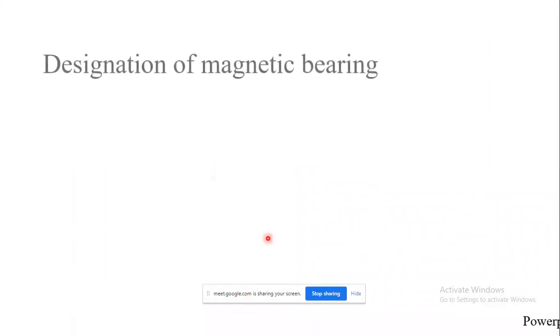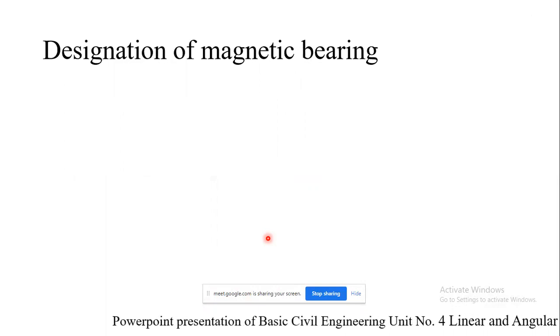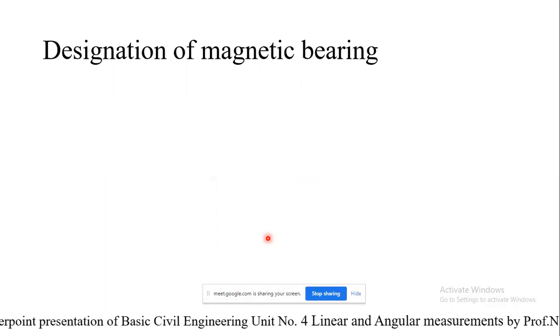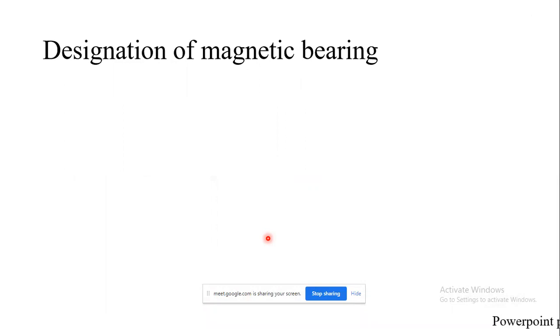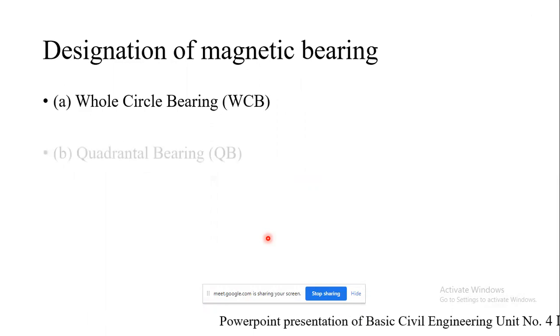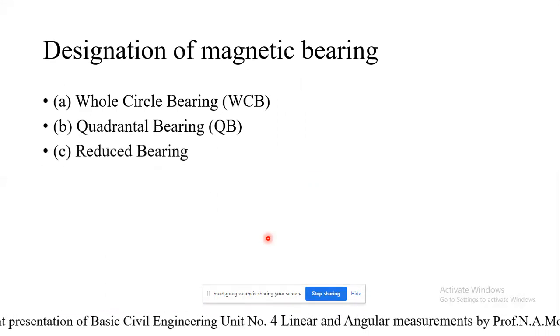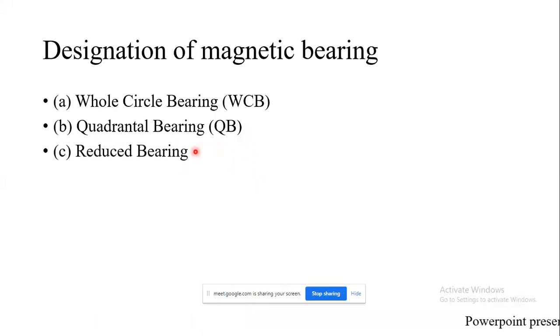Moving to the next point, designation of the magnetic bearing. Since the horizontal angle is measured, there are certain designations for magnetic bearing. The first one is whole circle bearing, in short WCB. Then next is the quadrantal bearing, and the third one is the reduced bearing. So we'll see one by one.